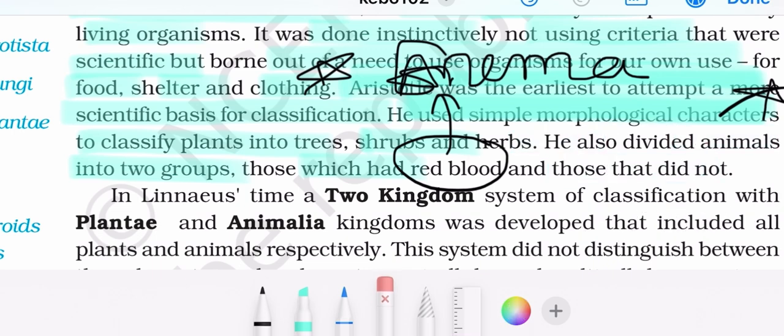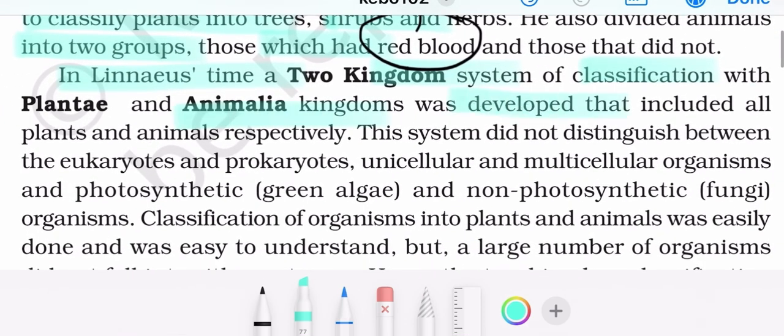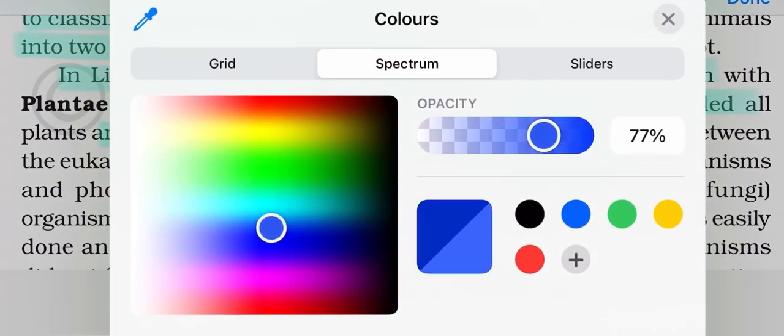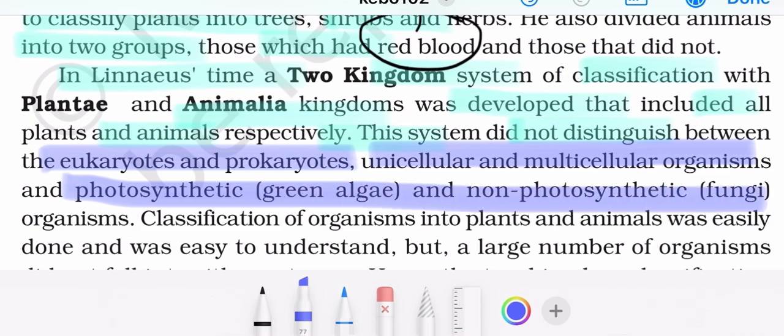Next, in Linnaeus's time a two-kingdom system of classification with Plantae and Animalia kingdoms was developed that included all plants and animals respectively. This system did not distinguish between eukaryotes and prokaryotes, unicellular and multicellular organisms, and photosynthetic and non-photosynthetic organisms.